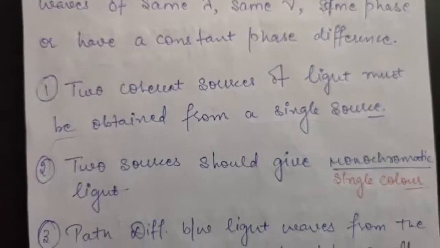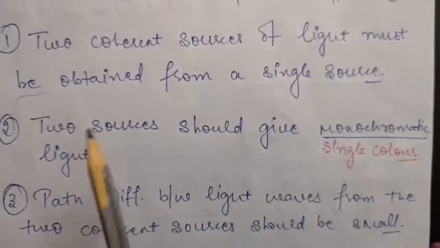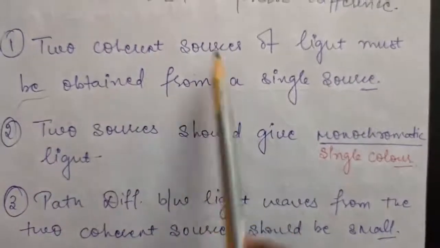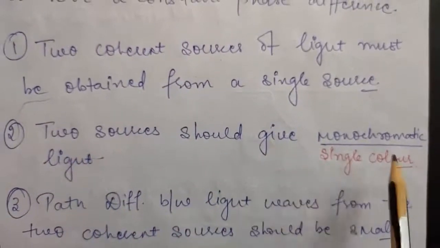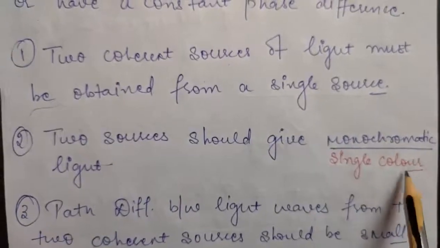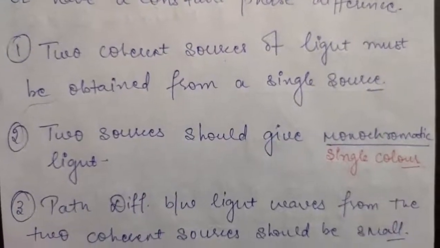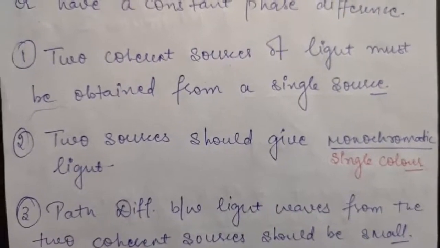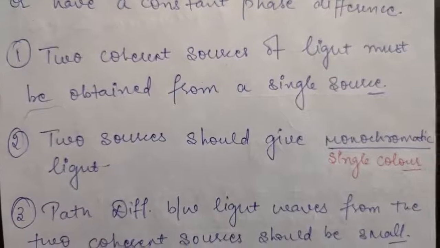The second point is that these two coherent sources should give monochromatic light, and by monochromatic you mean a single color. So the two coherent sources should emit monochromatic, or single color, light.